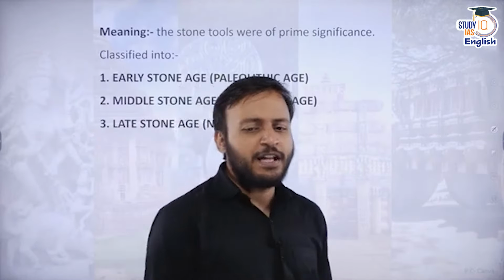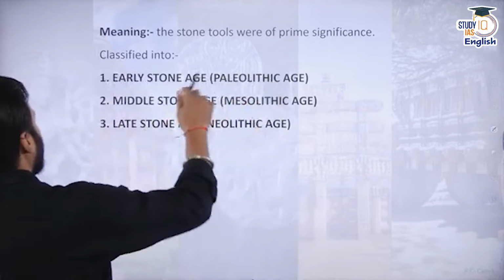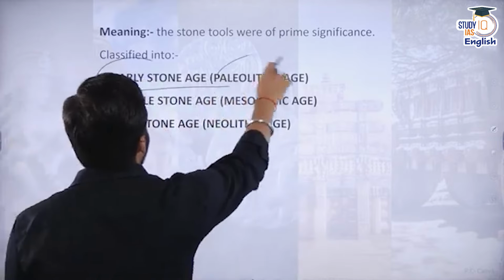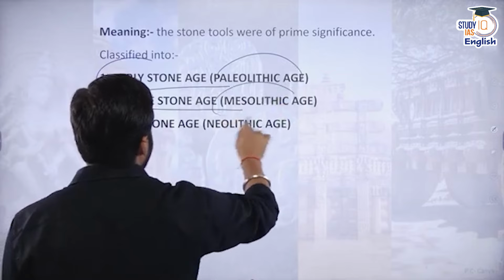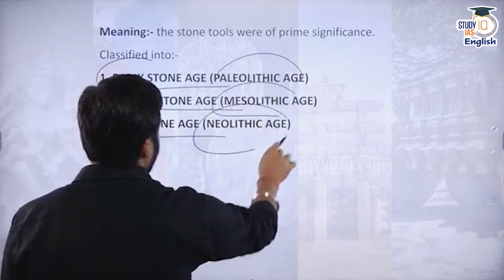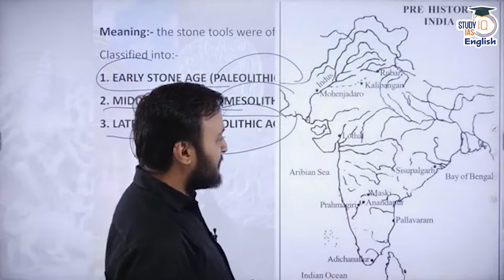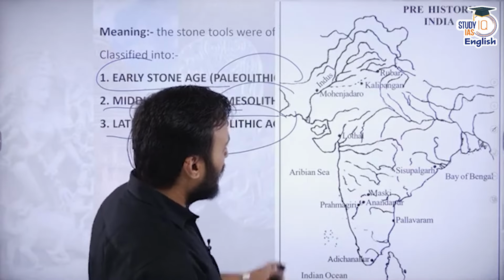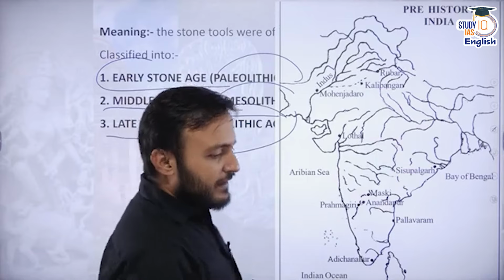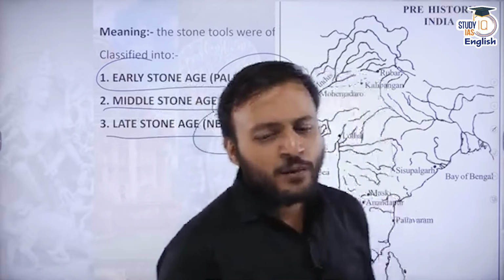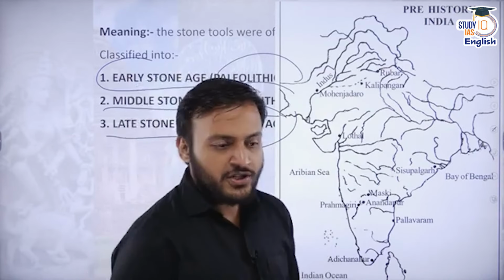Now let us understand about the details of the Stone Age. I have already explained to you that the Stone Age can be classified into the early Stone Age, that is Paleolithic, middle Stone Age, that is the Mesolithic, and late Stone Age, that is the Neolithic age. After that, this map gives you an overall idea about the geographical region which we are going to study in our ancient history.